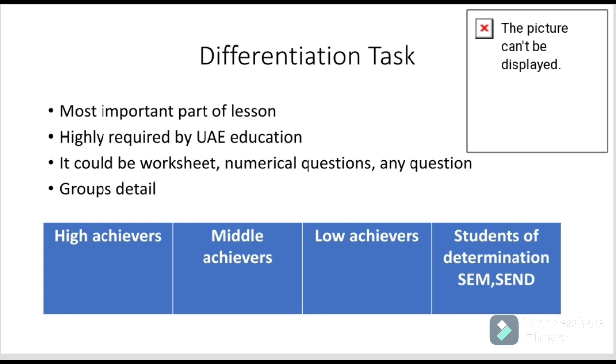There must be 3 tasks: group A, group B, group C. Group A mostly goes to high achievers, group B to middle achievers, and group C to low achievers. The question is where the students of determination go. It depends on the type. Sometimes a student is a student of determination, but does not lie in the low achievers; they lie in the middle achievers.